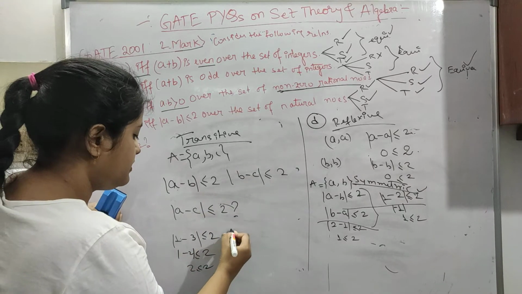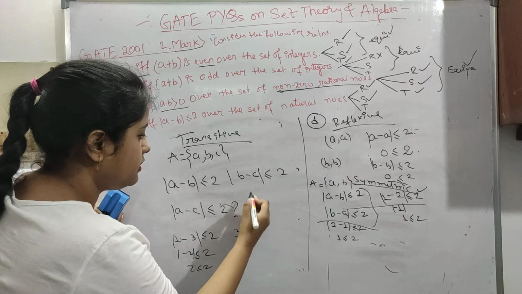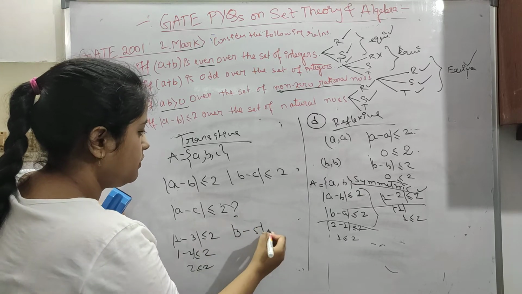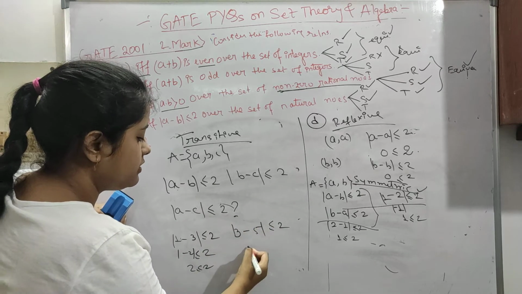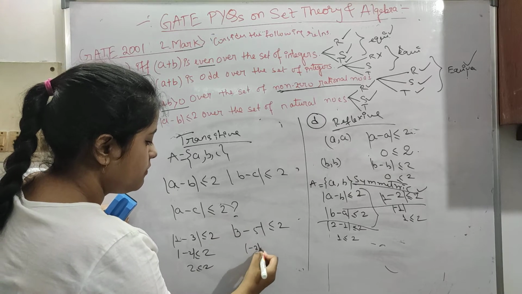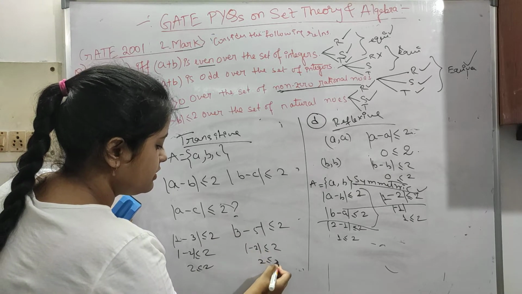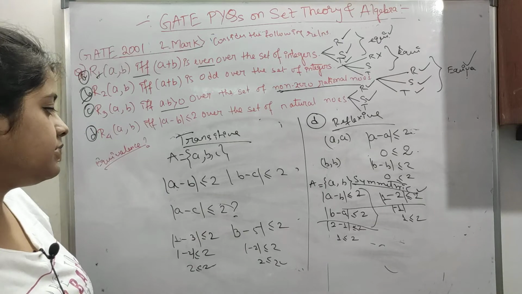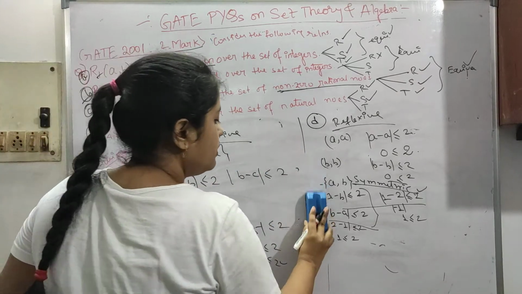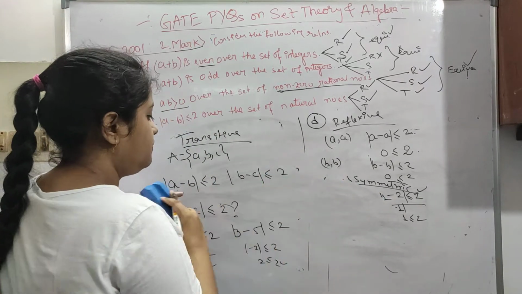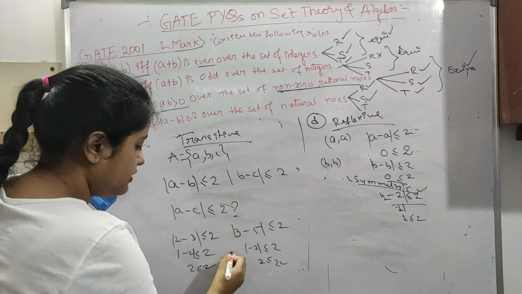So if b is 3 and we put c as 5, again, 3 minus 5 is minus 2, the modulus of this is 2, which is less than or equal to 2. So this holds. Now let's see if a minus c is holding or not. So this was holding, right? This and this are true.